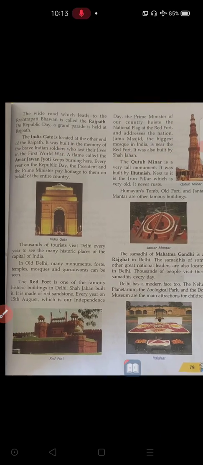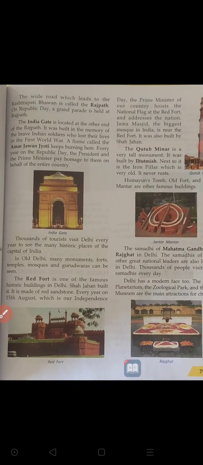Next one you can see here, children, is Rajpath. In front of Rashtrapati Bhavan we have the main road, which is considered Rajpath. Rajpath means Raja Marga, the king's way. It is the main road coming in between Rashtrapati Bhavan and India Gate.